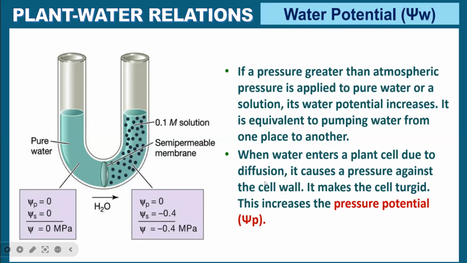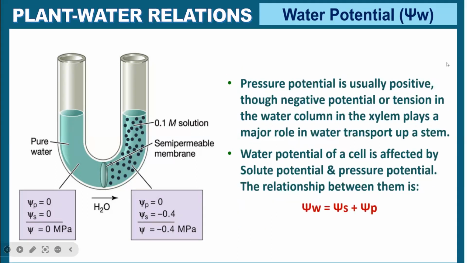This you had studied in class 10, wall pressure or turgor pressure, the pressure exerted by the solute on the walls of the plant cell. Water will exert pressure on the cell wall and the cell will become turgid. Hypertonic, hypotonic, and isotonic solutions we had studied. Next, pressure potential is